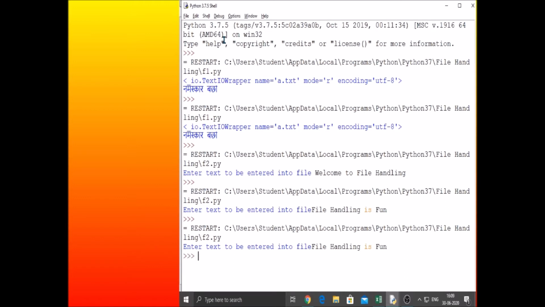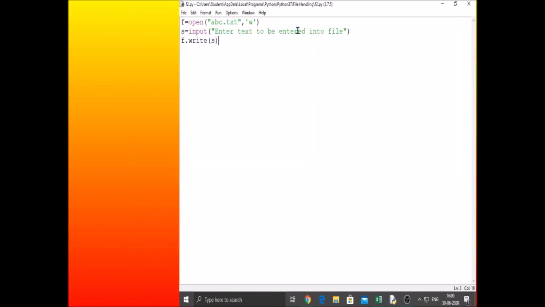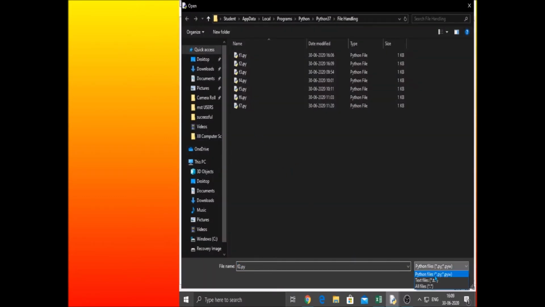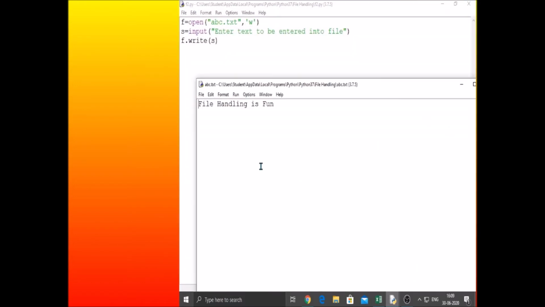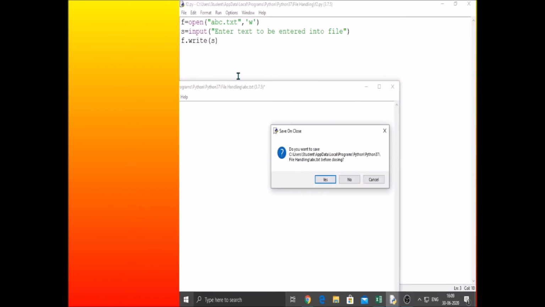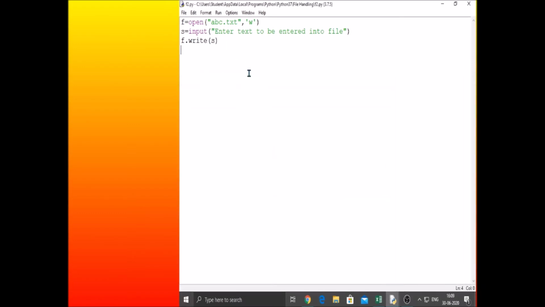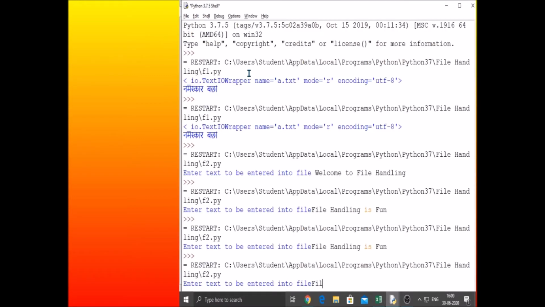Now if you open the file abc.txt and see the content, file handling is fun is already there, because previously it was flushed. Now let me delete that and execute once again.